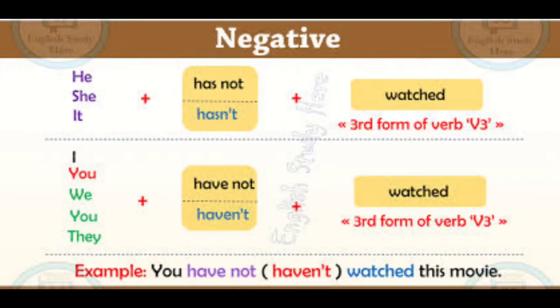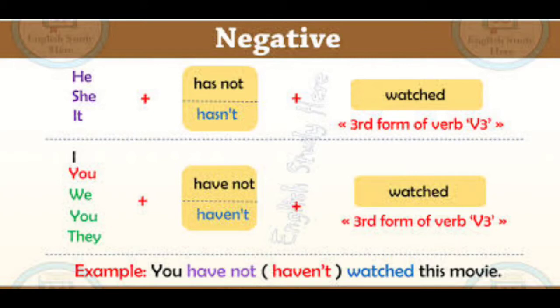Then look at the negative sentences in present perfect tense. See the example here. He has not watched. She has not watched. Not or n't, we have to use hasn't or has not. He has not watched. She has not watched. It has not watched. So we have to use the verb 3 form, that is past participle form of the verb. So he, she, it, for singular subject we have to use has not.